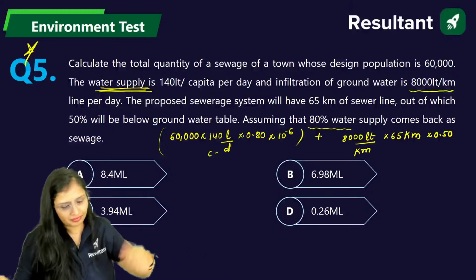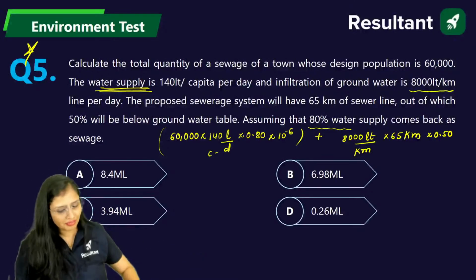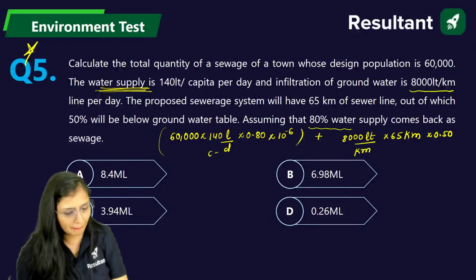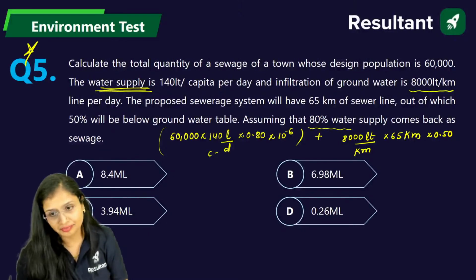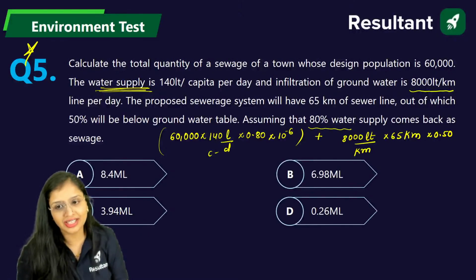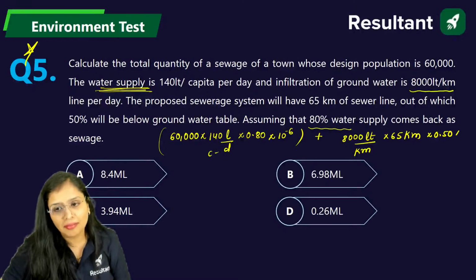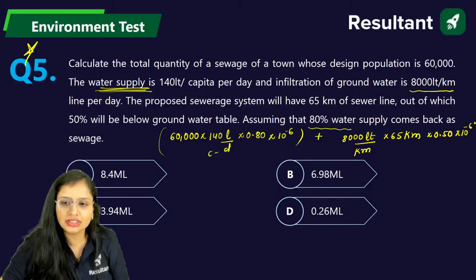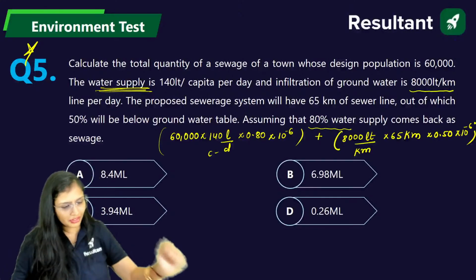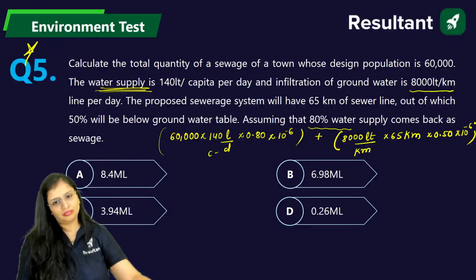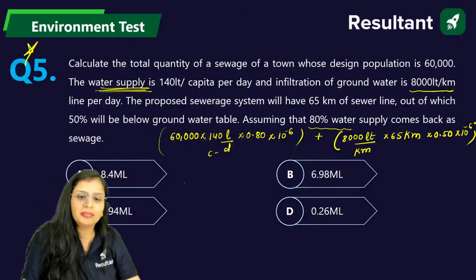That's it. Now you don't have to do anything. Solve it. Come on, guys. Convert liters, kilometer will get cancelled out. Convert liters into million liters, multiply by 10 raised to power minus 6. That's it. Solve it, you will get the answer in million liters.